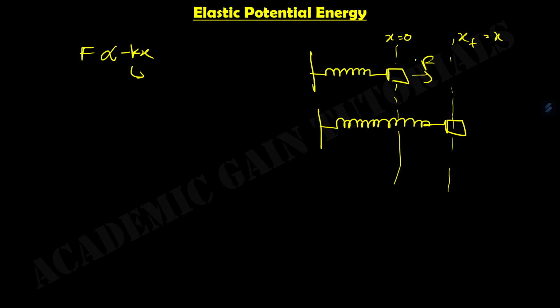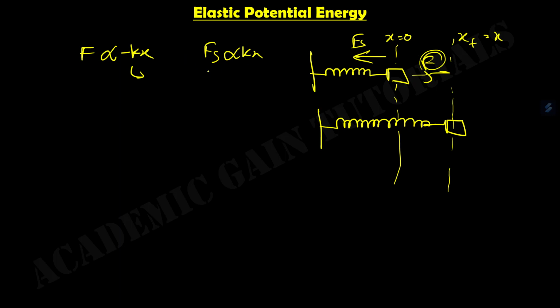When we impose some force, the spring also imposes a force against this force. This is known as spring force. So we know F is proportional to minus kx, and for the spring force Fs, we know it equals kx.